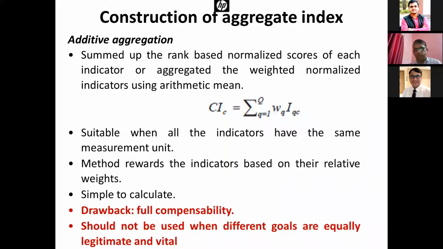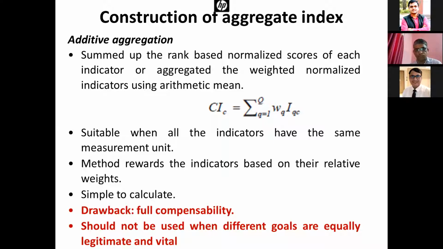If it is based on ranking, we sum up all the ranking scores, and if it is based on min-max normalized scores, we assign the weights and aggregate the index. It is suitable when the indicators have the same measurement units. The method rewards indicators based on their relative weights, so higher-weight indicators are rewarded. It is simple to calculate.